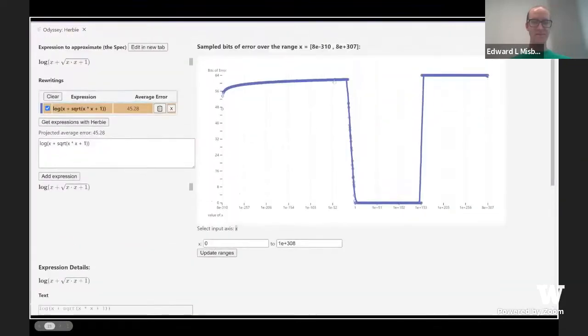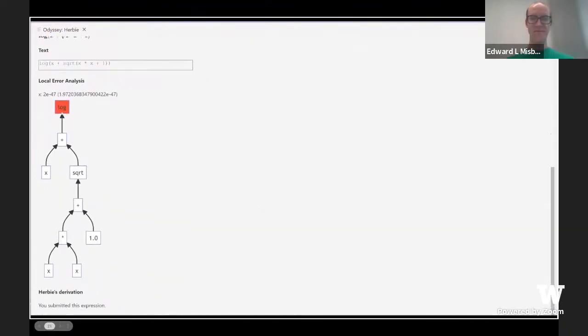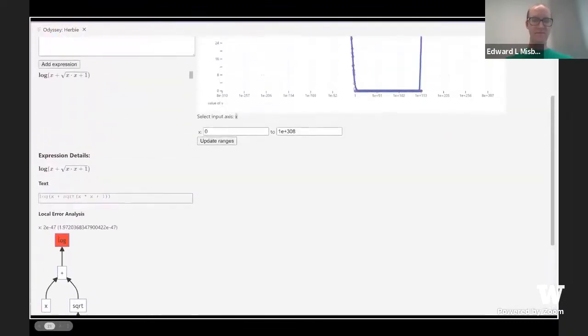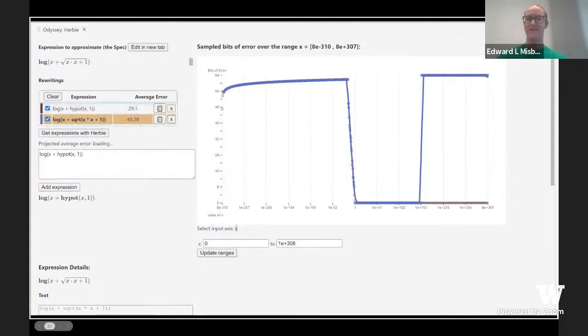For large values, the square root operation has a problem. Now we select a small value, and for small values, the log operation has a problem. Now let's generate some solutions. Let's start by trying to fix large values. As a human, we happen to know about hypot or hypotenuse, which is a special numerical function for accurately calculating the square root of two squares without overflow. We can already see that this is probably going to have better error. As expected, we have fixed large values.